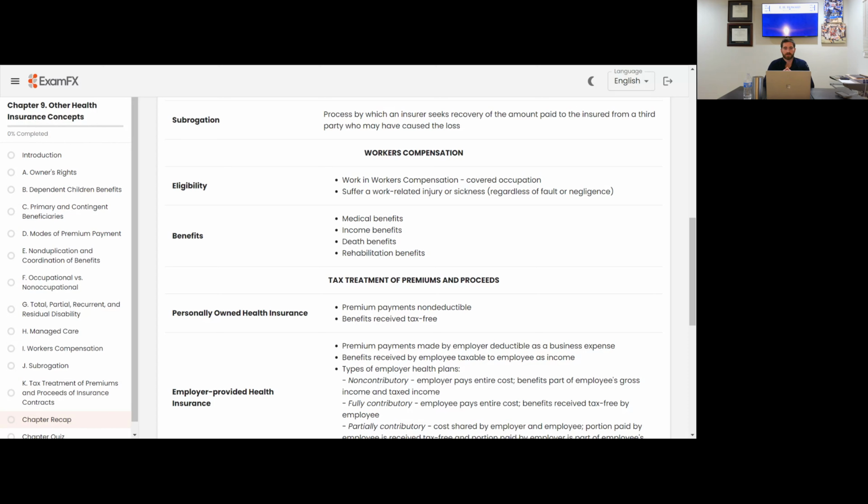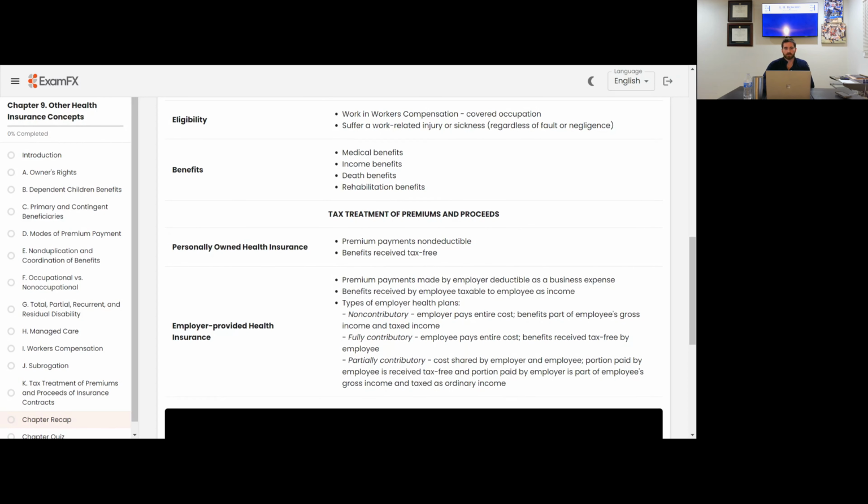Benefits from workers' comp: you get medical benefits, income benefits, death benefits, and rehabilitation benefits. Workers' comp is rather inclusive as long as it is a work-related injury or sickness. Obviously, outside of the job, they're not going to count towards that. So just know that workers' comp has to be work-related, but the benefits are rather inclusive: medical, income, death, and rehabilitation.